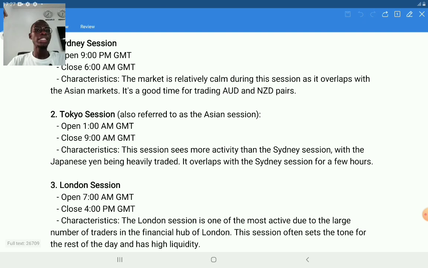During this session, you will love to trade the currencies that appear with the Japanese yen, like currency pairs such as GBP JPY, Euro JPY, USD JPY, any other currency that appears with the Japanese yen. This session opens by 1 a.m. GMT and closes by 9 a.m. GMT. In Nigeria time, it opens by 2 a.m. GMT plus 1 and closes by 10 a.m. GMT plus 1.